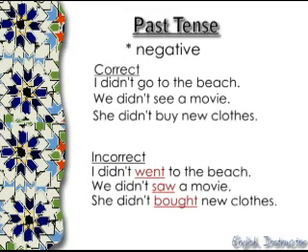Now let's take a look at some incorrect sentences. I didn't went to the beach. We didn't saw a movie. She didn't bought new clothes. The negative auxiliary verb didn't serves as the past tense. The main verb, in this case go, see, and buy, does not change. Try to remember this very important part. We'll continue studying some of these important rules after a brief message.